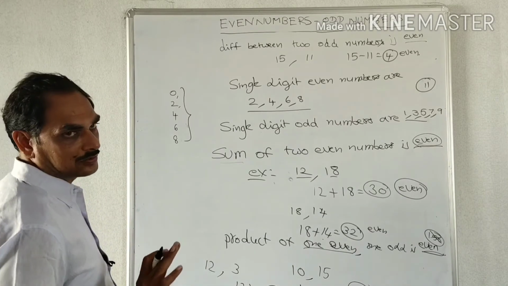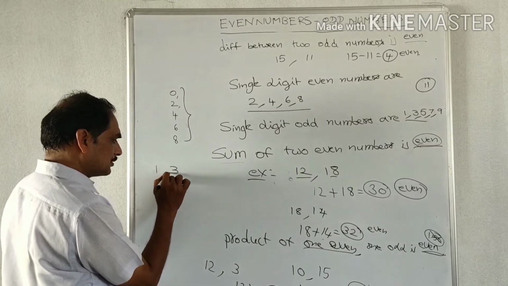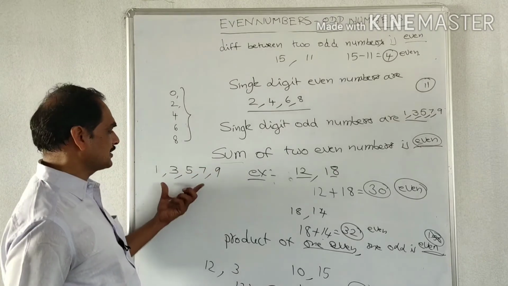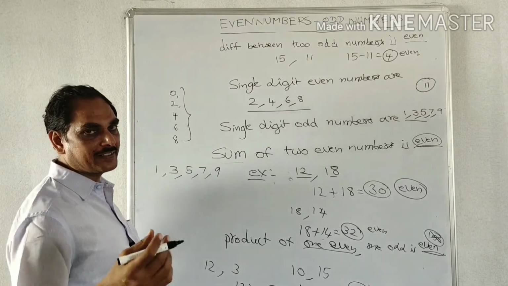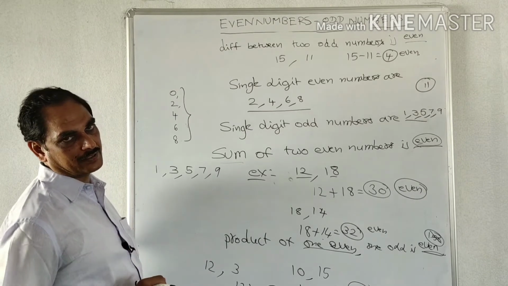So, this is the trick. Next, if any number has one of 1, 3, 5, 7, 9 in its unit place, we easily say that the number is an odd number.